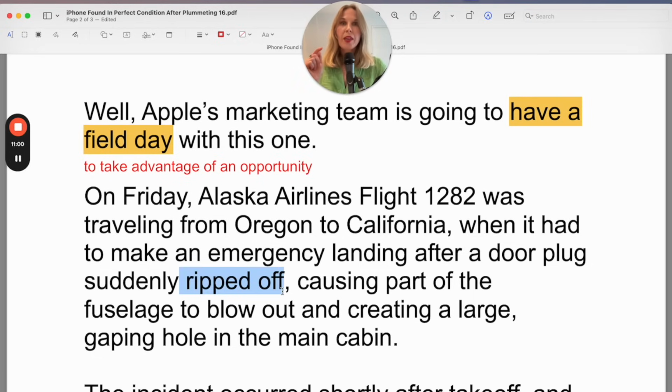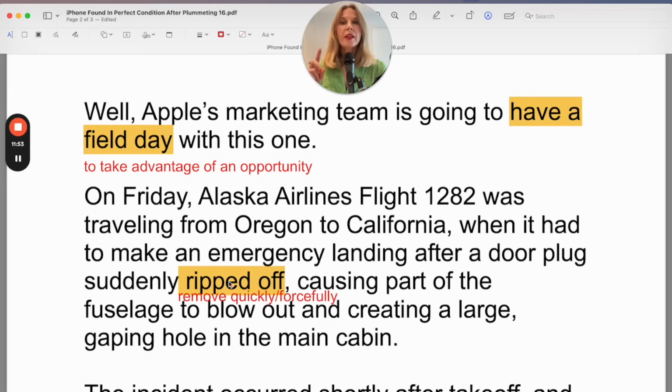So ripped off is, we use this a lot. Imagine I have a Band-Aid on my hand. Bandage, Band-Aid is what we call it in North America. So the expression is you should just rip it off. Because if you try to take a Band-Aid off very slowly, it's actually painful, more painful than if you just go like this and you just rip it off. So when you rip something off, it means it comes off very suddenly. So this plug was on the door and then it was suddenly ripped off.